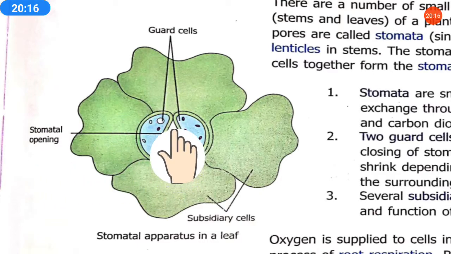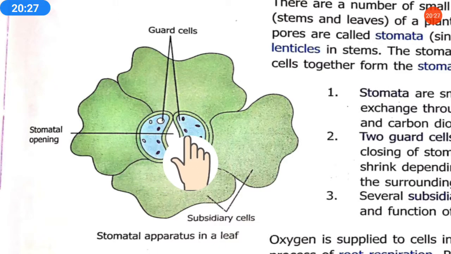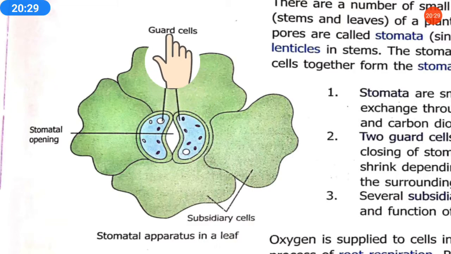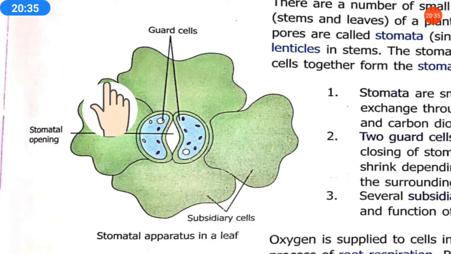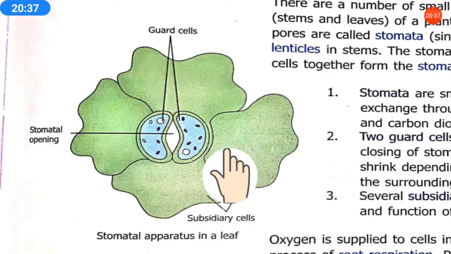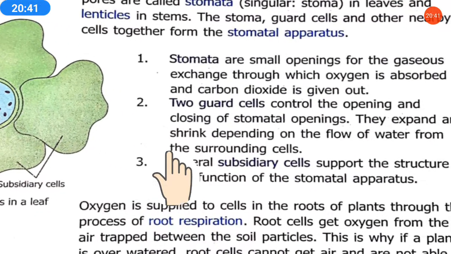The cells near the opening are the guard cells, and the cells outside nearby are called subsidiary cells. All this together forms the stomatal apparatus in a leaf.